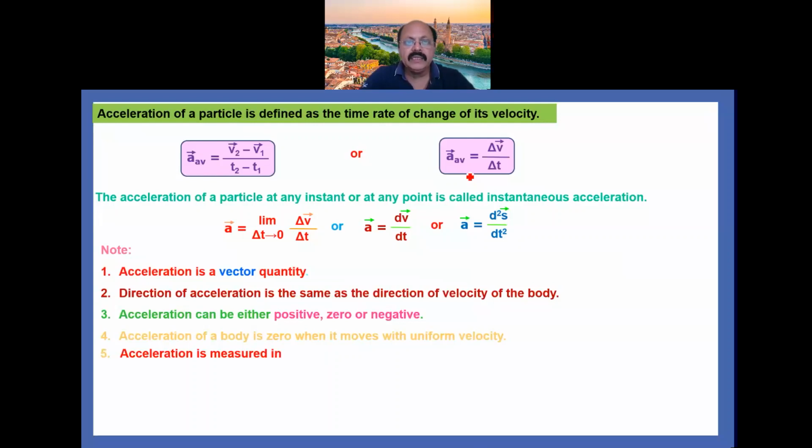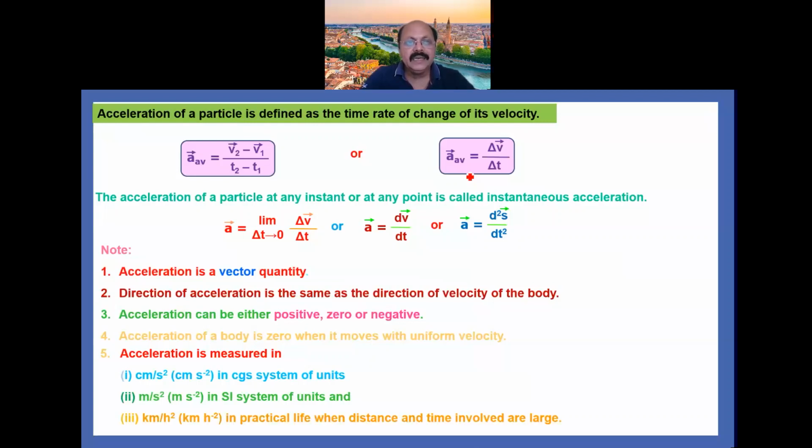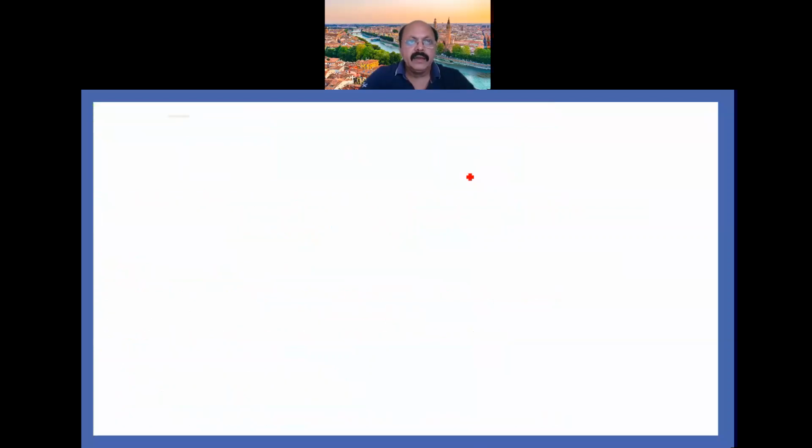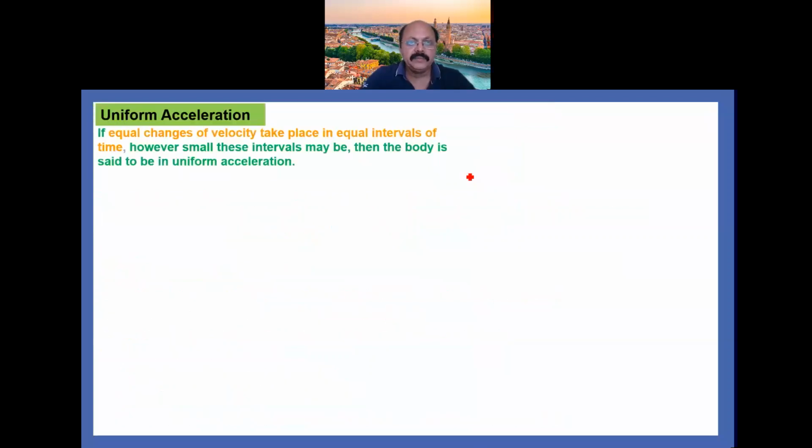Fifth, acceleration is measured in centimeter per second square in the CGS system, meter per second square in the SI system of units, and if the distance is large, it is measured in kilometer per hour square. So this is about acceleration. Now, uniform acceleration.